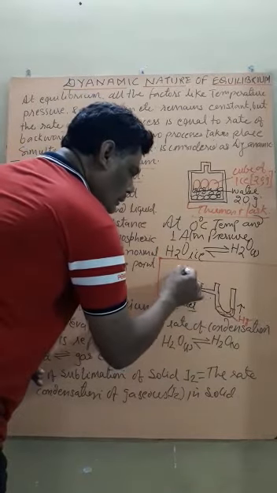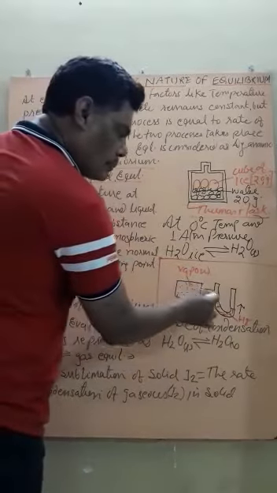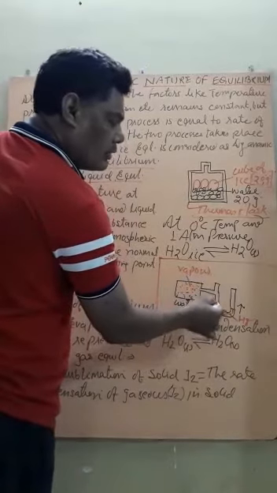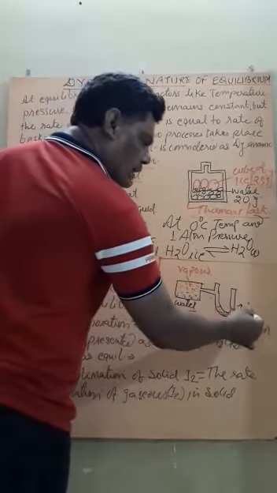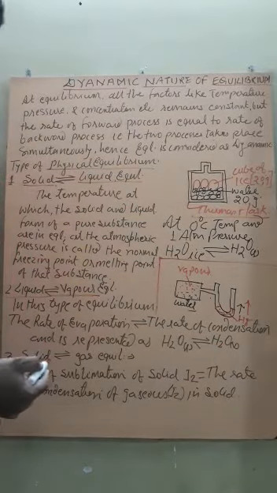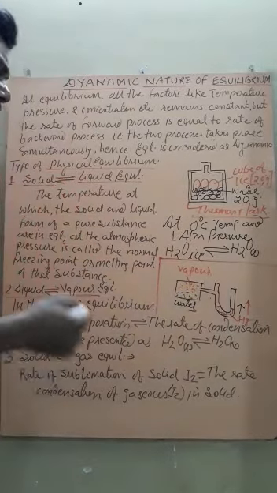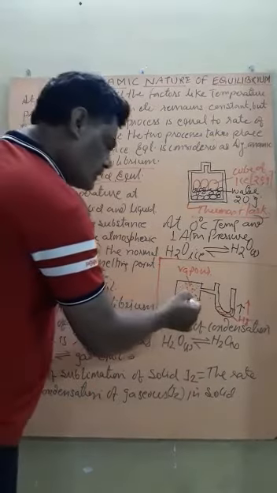Due to the vapor pressure exerted on the mercury, the mercury level will continuously rise in the right limb, while in the left limb its level will fall.